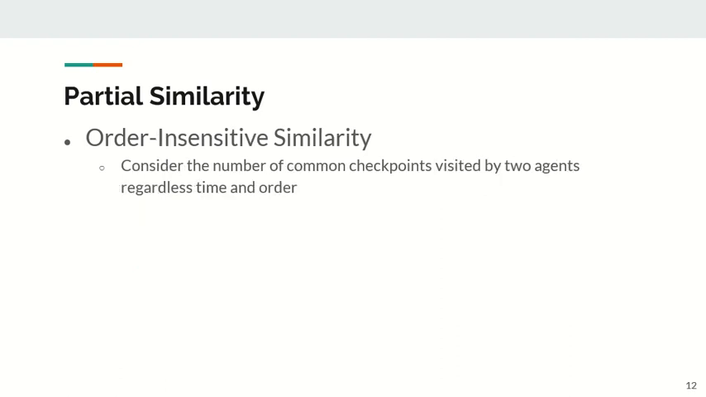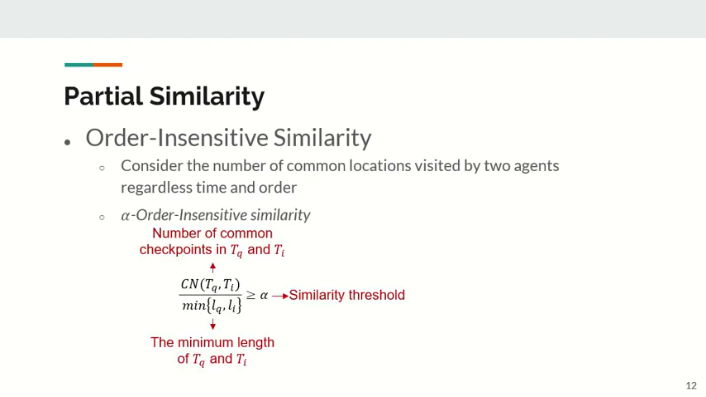The last one is order-insensitive similarity. It considers the number of common checkpoints visited by two agents, regardless of time and order. So we only focus on the number of common checkpoints in two trajectories like this. If this ratio is larger than alpha, we say trajectory Ti is alpha order-insensitive similar to Tq. So we can see these three similarity measurements are robust to outliers because they ignore part of the trajectories.